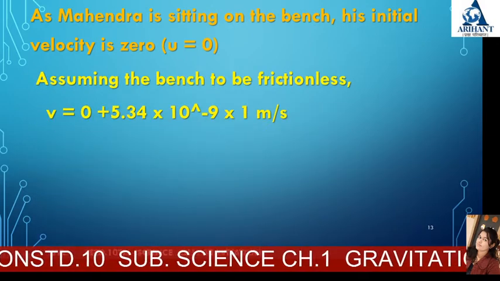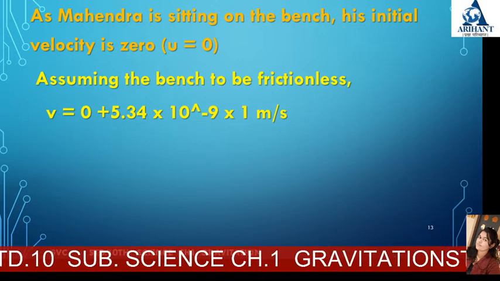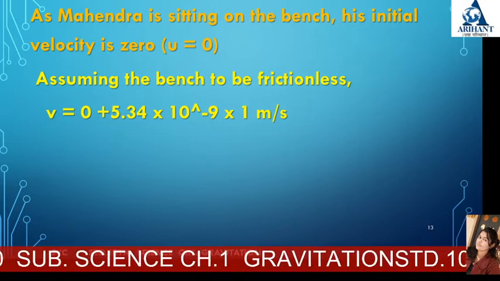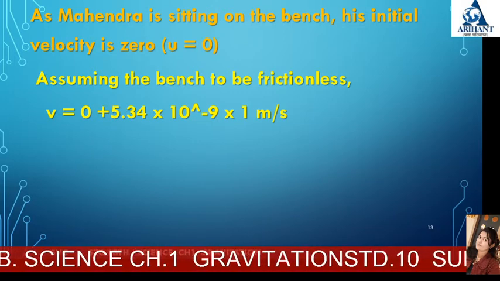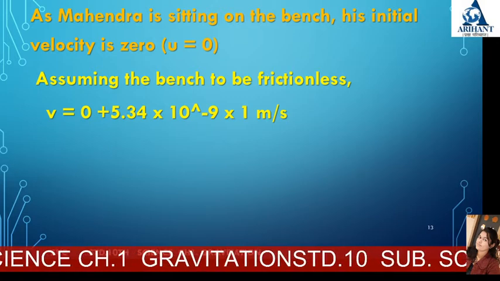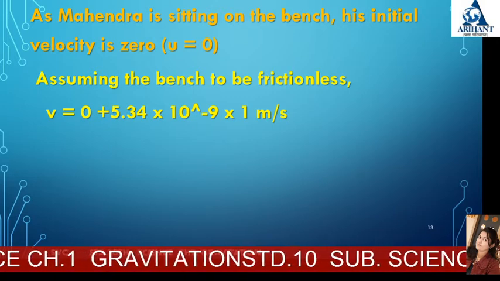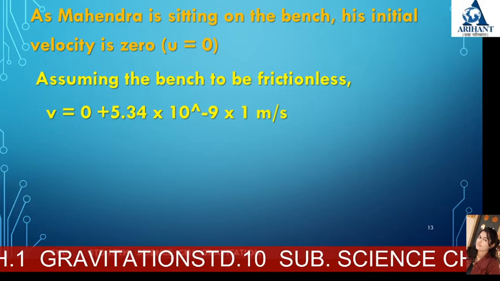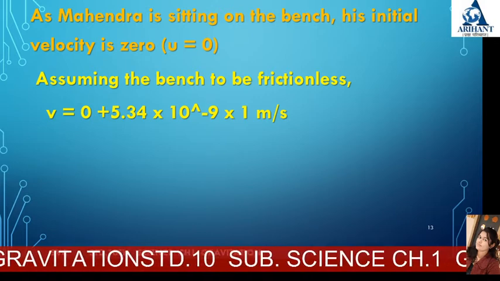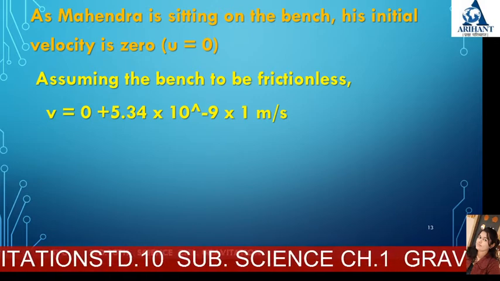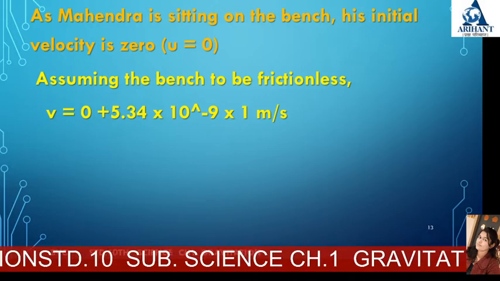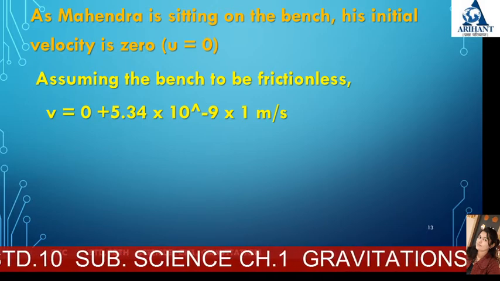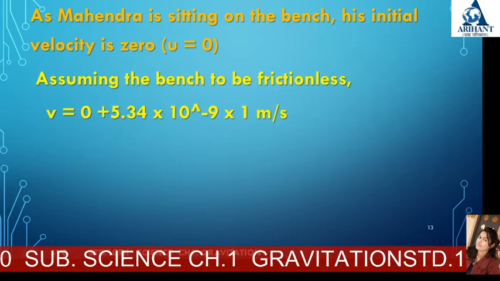So v is equal to 0 plus 5.34 into 10 raised to minus 9 into 1, where 1 is the time of 1 second.